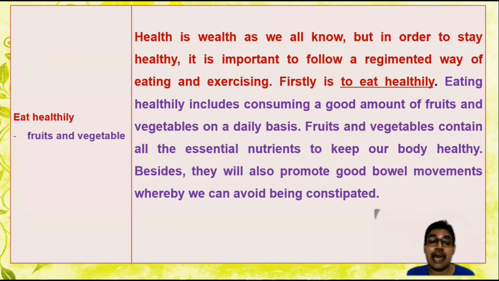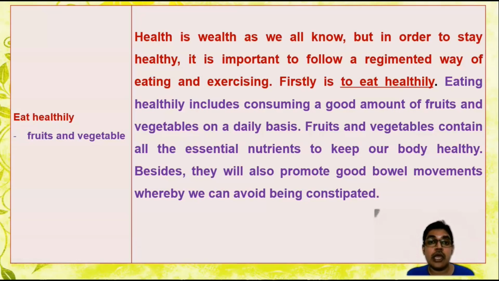Now the first point, eat healthily, and it is about fruits and vegetables. Okay, so let us see. Health is wealth, as we all know. But in order to stay healthy, it is important to follow a regimented way of eating and exercising. Firstly is to eat healthily. Eating healthily includes consuming a good amount of fruits and vegetables on a daily basis. Fruits and vegetables contain all the essential nutrients to keep our body healthy. Besides, they will also promote good bowel movements whereby we can avoid being constipated.